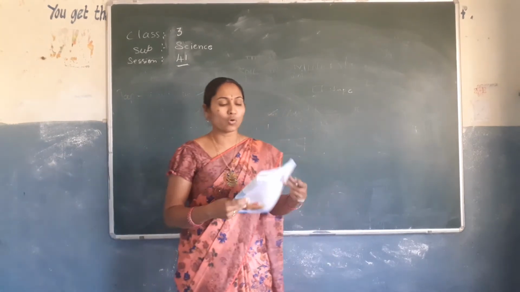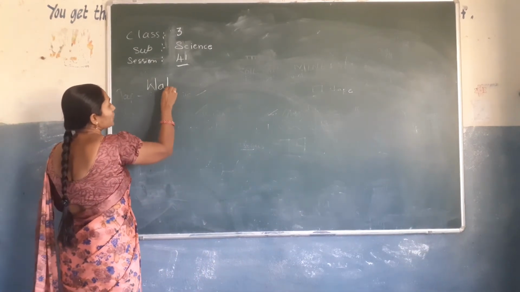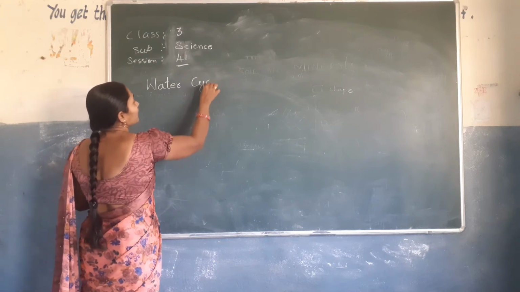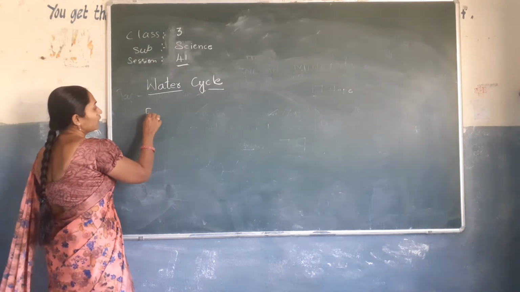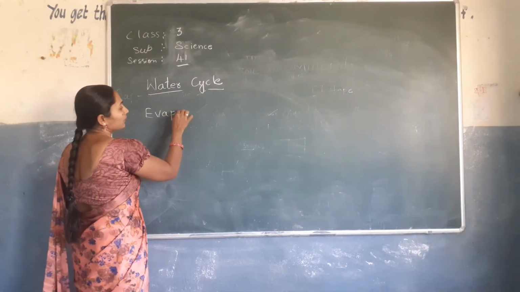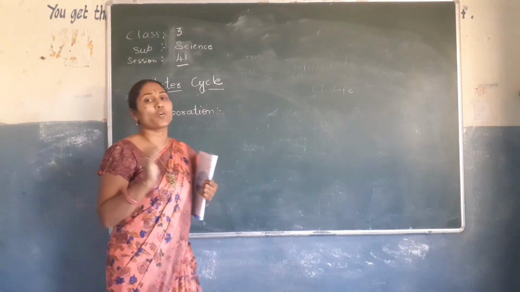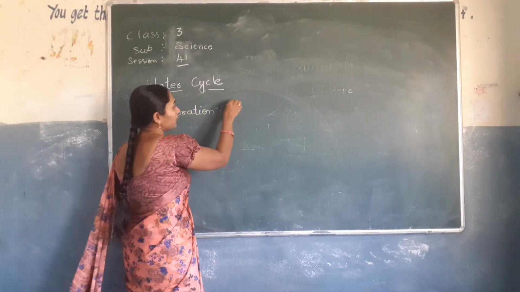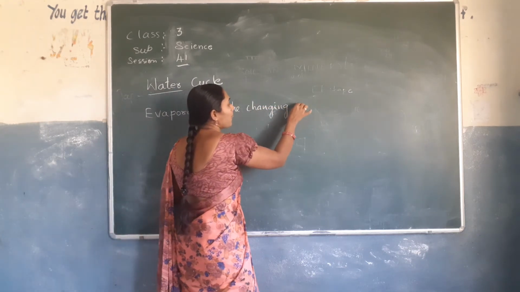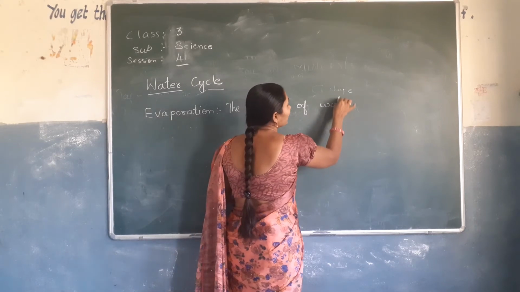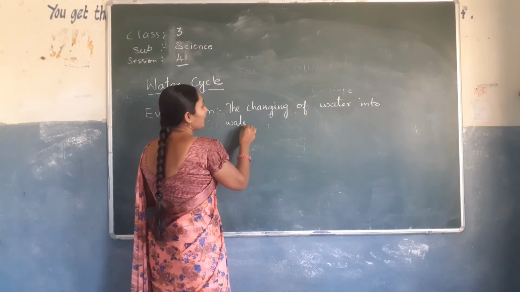So first, before going into the water cycle, you have to know what is evaporation and what is condensation. In the water cycle, we have three stages. The first one is evaporation. What do you mean by evaporation? The changing of water into water vapor is called evaporation.